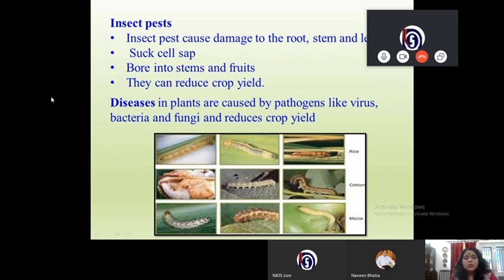Insect pests. How do they damage the plant? They damage the root, stem and leaves. They suck cell sap, bore into stems and fruits, and they can reduce crop yield.